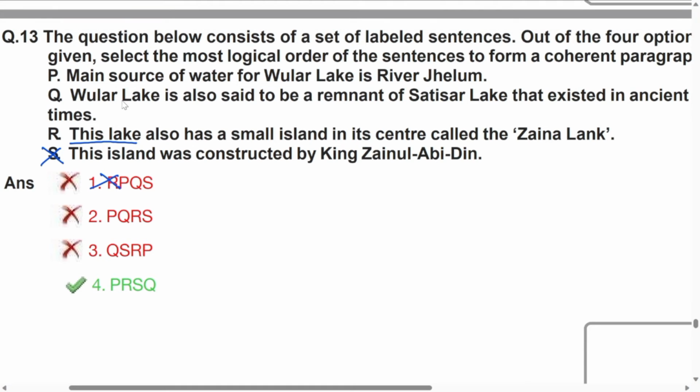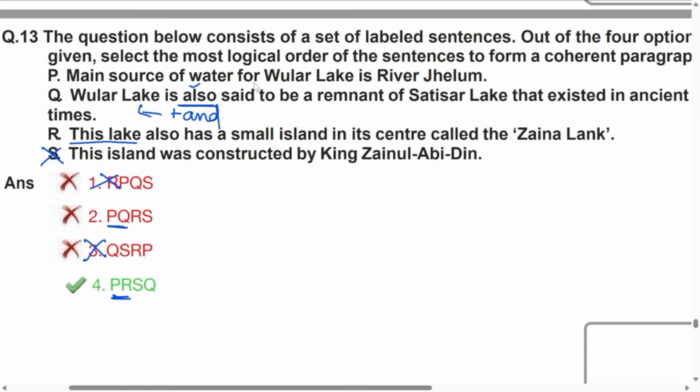Next, we are left with two options. One is P, another one is Q. If you look at Q, "Wular Lake is also." Remember, "also" is just another meaning of "and." Whenever a sentence begins with this type of word, remember that before this there must be some sentence. That means Q cannot be used as our starter. So the only remaining option is P. So we have two pairs here, PQ and PR. Let us start with P.